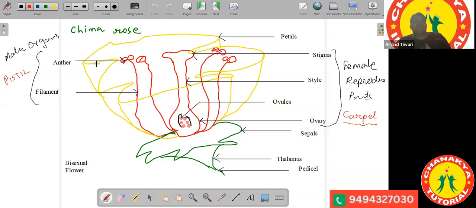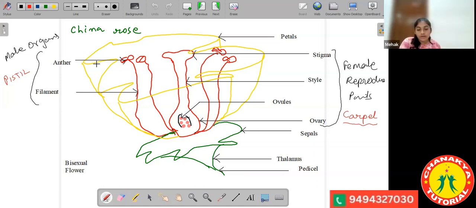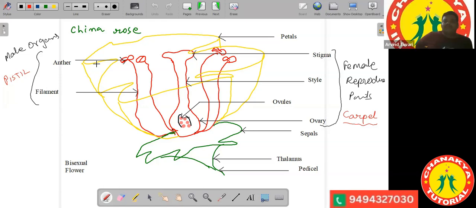Okay. What is the role of these petals? What role do the petals play? They attract insects, as insects are required for the transfer of pollen grains. Pollen grains are required to be transferred from anther to stigma. They may be transferred from the anther of one flower to the stigma of the same flower, or from the anther of one flower to the stigma of another flower.